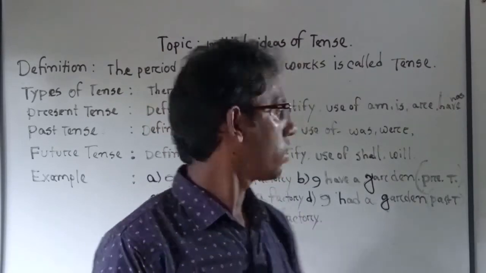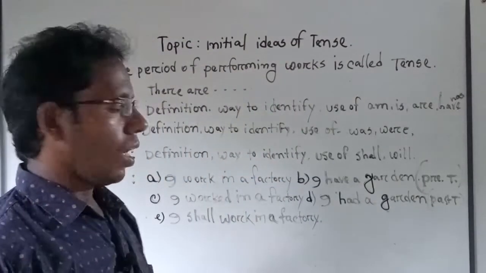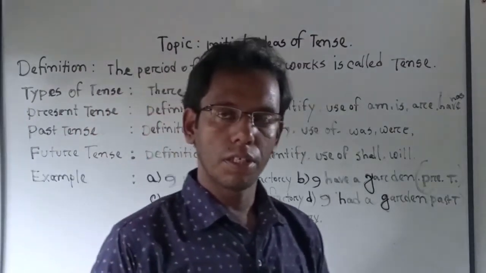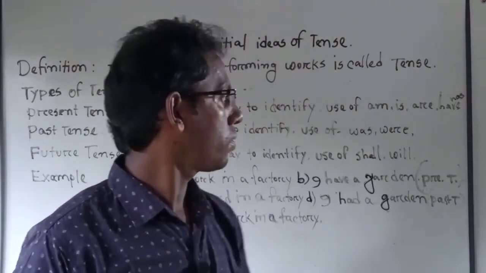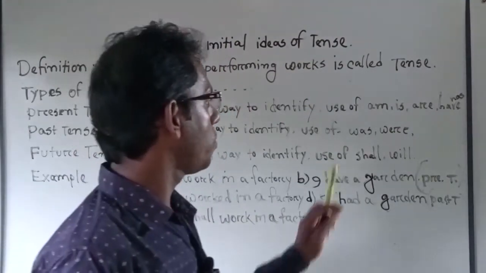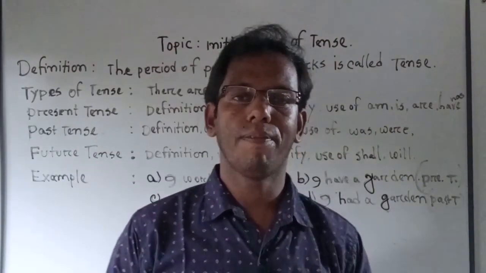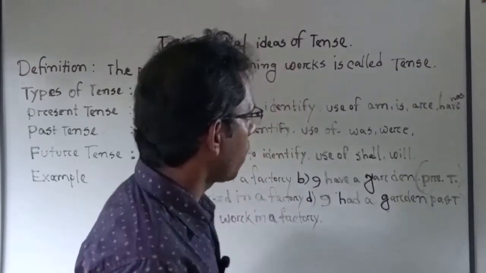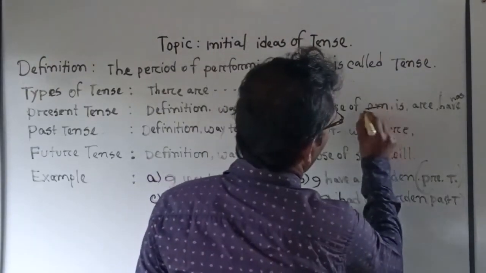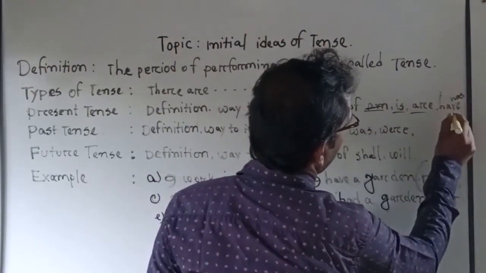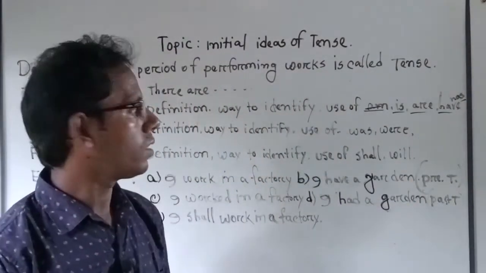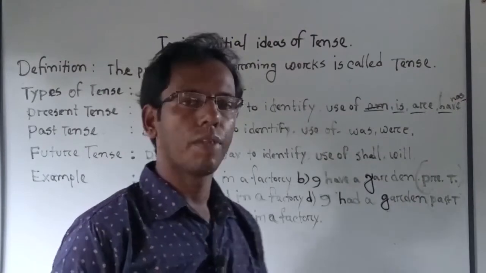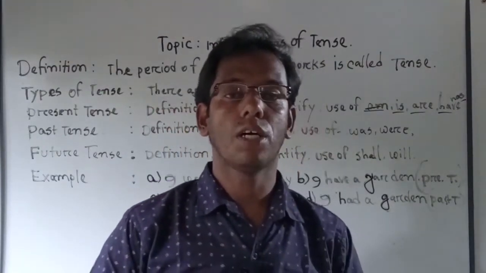If we go deeper into the present tense, we will find the use of am, is, are, have, and has. We will find them in our present tense. Am. We have to know about the use of am.